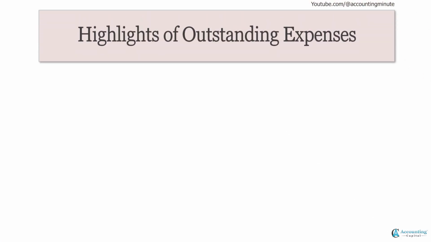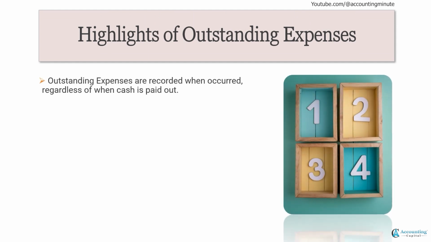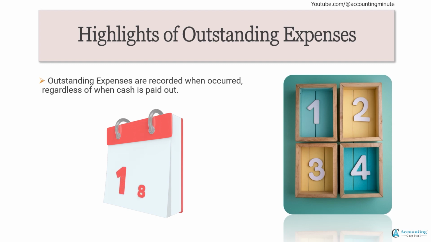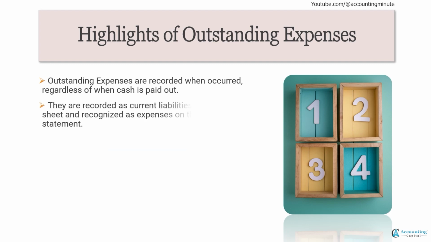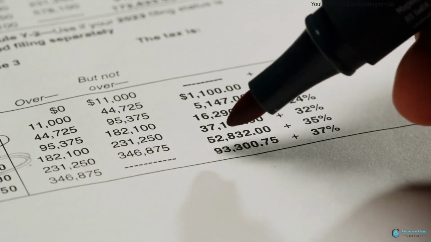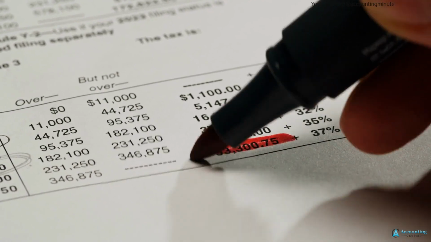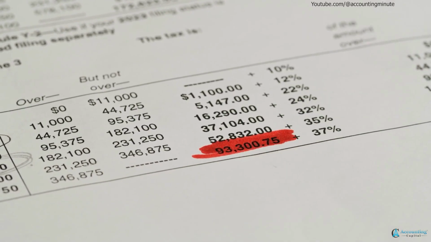Some major highlights of outstanding expenses are: they are recorded when occurred, regardless of when the cash is paid out. They are recorded as current liabilities on the balance sheet and recognized as expenses on the income statement.